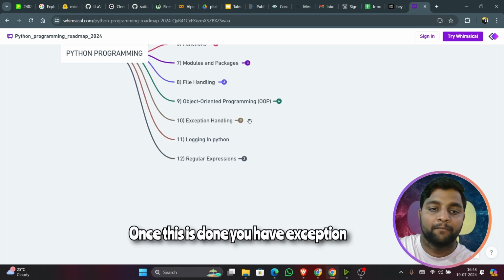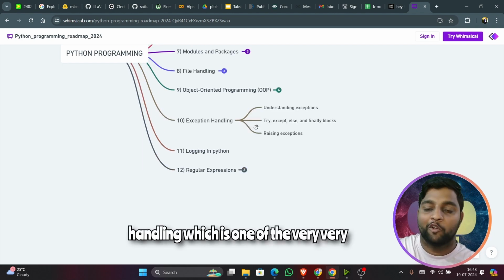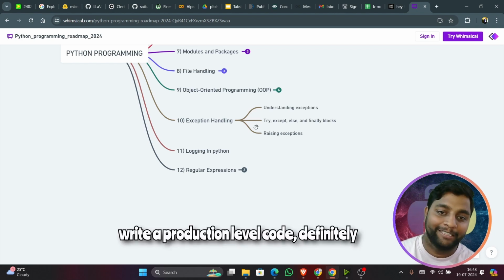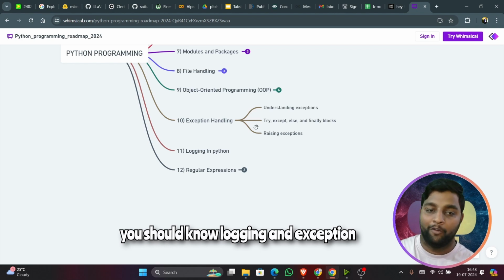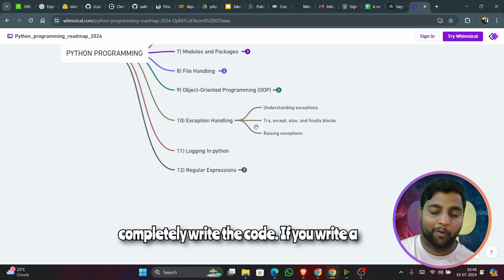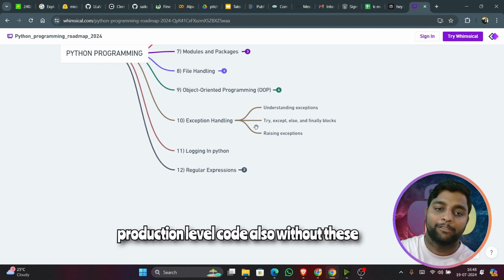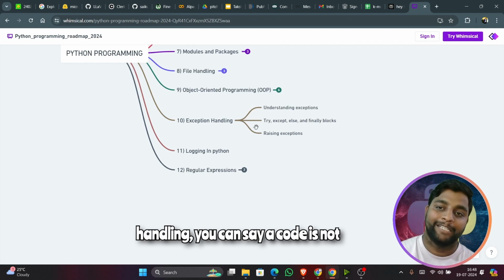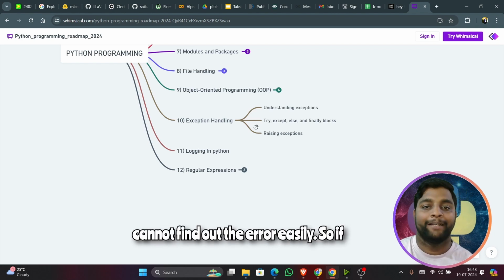Once this is done, you have exception handling, which is a very important topic. If you are going to write production-level code, you should definitely know logging and exception handling, without which you cannot completely write the code. If you write production-level code without logging and exception handling, your code is not scalable. If there is any error, you cannot find the error easily.